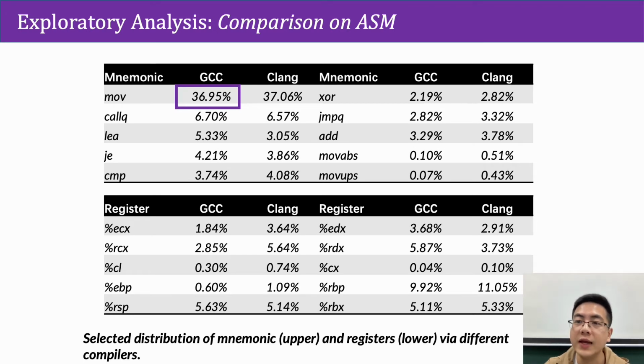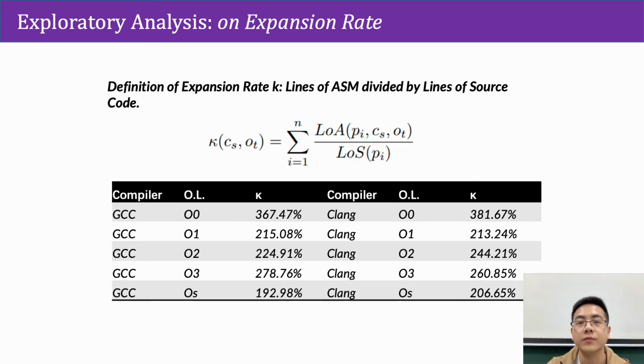36.95% for mov indicates that the mnemonic mov represents 36.95% of all the mnemonics collected from the binaries in the dataset compiled with GCC. The result via statistical methods reveals the difference more clearly. Although the distribution of mnemonics between GCC and Clang is only slightly different in the figure, we can still mine the influence of the compiler from the data listed in the table.